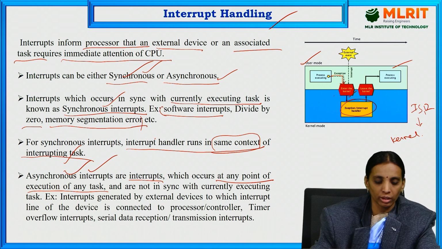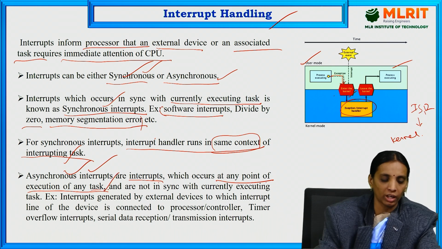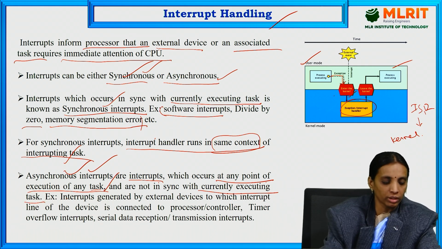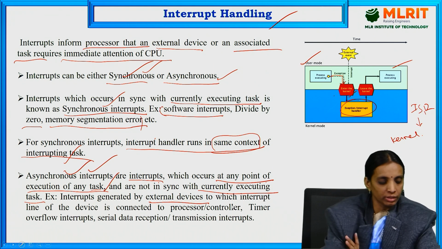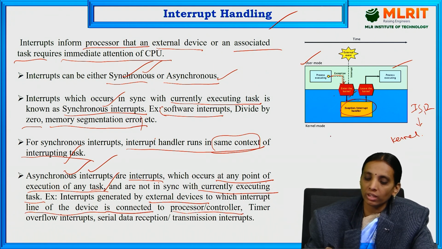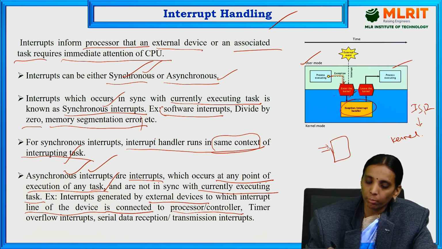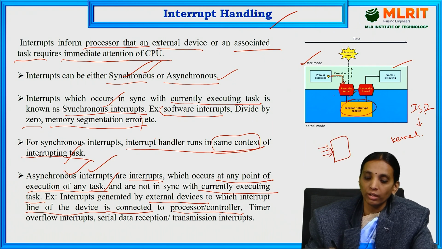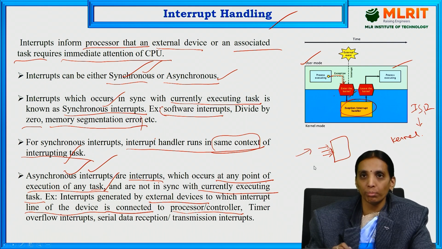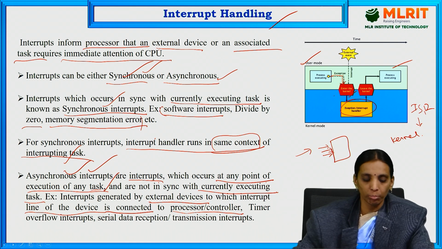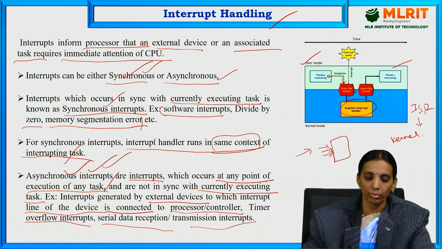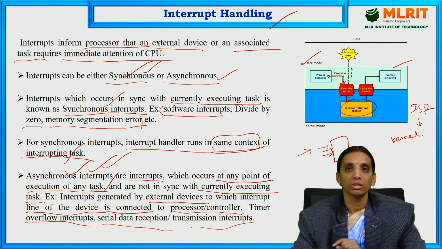Asynchronous interrupts are the interrupts which occur at any point of execution of any task and are not in sync with the currently executing task. Examples are the interrupts generated by external devices whose interrupt line is connected to the processor or controller. In the IC of the processor, there are separate pins used for generating interrupts to the processor. If any external devices are connected to the pins and an interrupt is generated by the hardware pins, it comes under asynchronous interrupts, like timer overflow interrupts and serial data reception or transmission interrupts. These are all examples of asynchronous interrupts.